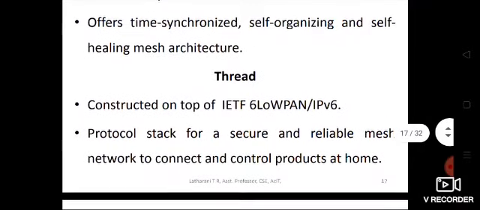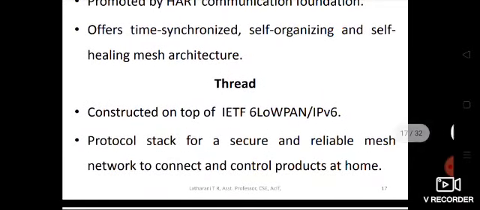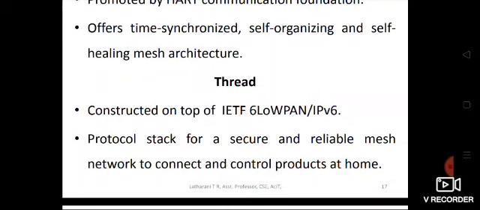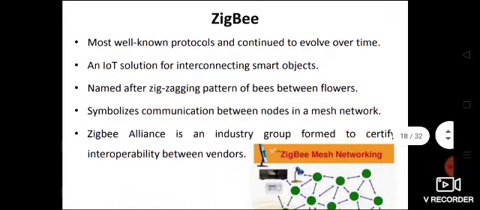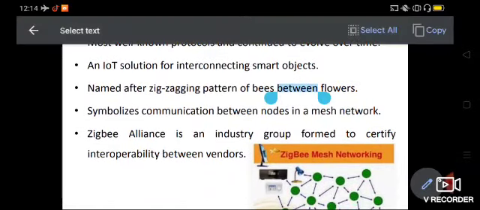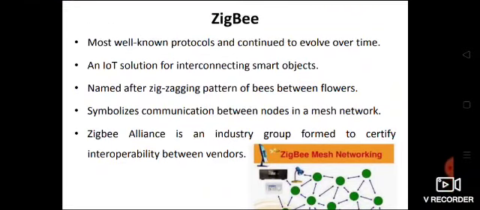Then Thread. Thread is constructed on top of IETF 6LoWPAN and IPv6. It is also based on IEEE 802.15.4. It is a protocol stack for a secure and reliable mesh network to connect and control products at home, and it is based on home automation. So now let us study all of them in detail. First we'll go for ZigBee.